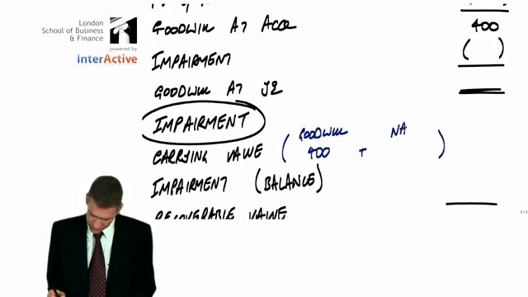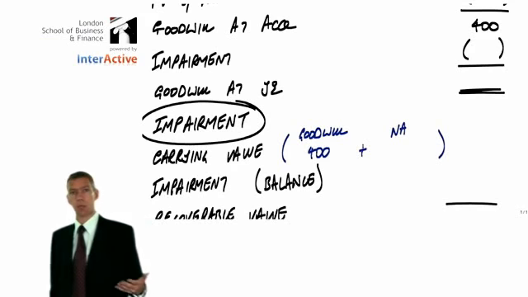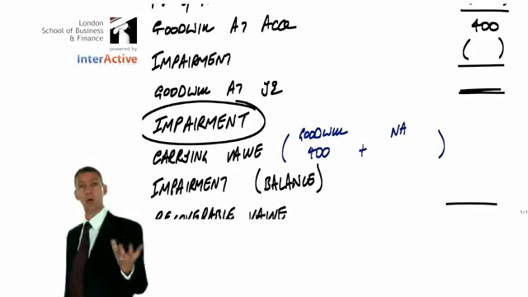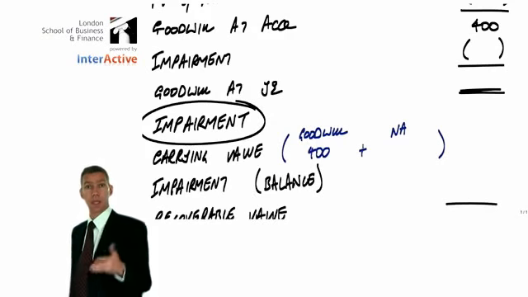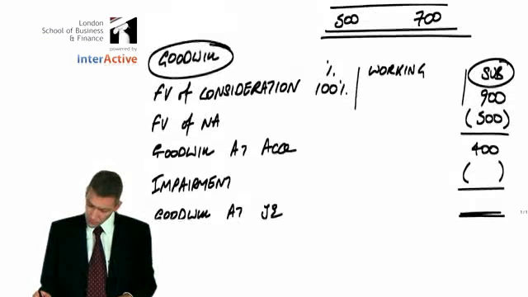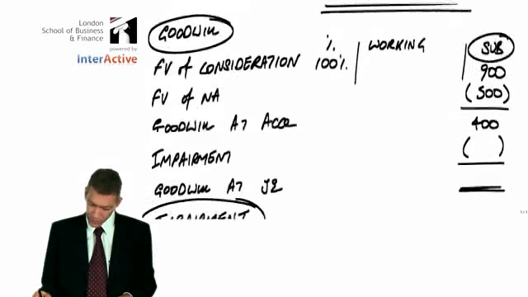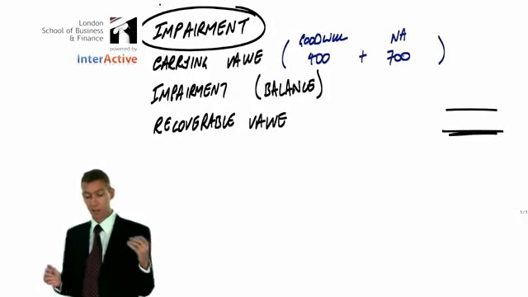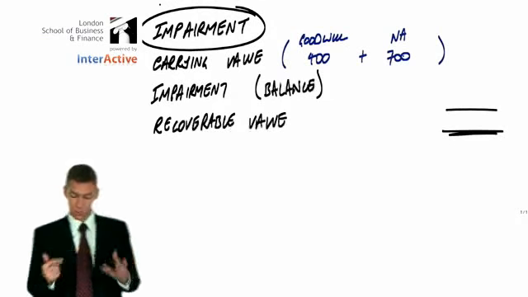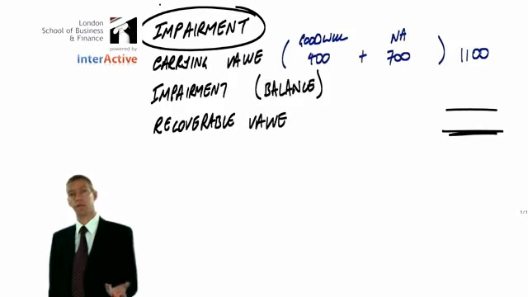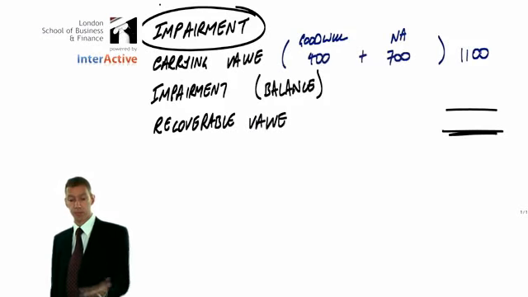What about the net assets? Well, at what point in time are we doing the impairment review? As always, we're doing the impairment review at the year end. So how big are the net assets in this entity at that year end? Well, let's go and have a look. There they are at the bottom there, 700. So 700 is the net assets at the year end, and we are carrying both net assets and goodwill, so we're carrying 1100. But is that 1100 really worth 1100?